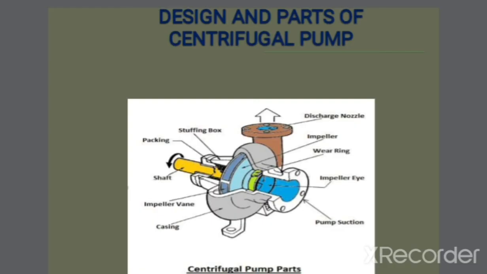If we see the design and parts of centrifugal pump, then we can see that there is a strainer along with the foot valve at the lower side of the pump, and the liquid is sucked from the suction pipe towards the impeller, which is covered by the outer coverage known as casing. And from the impeller, it then rotates and moves towards the delivery pipe and is delivered to the overhead tank. Now the impeller is connected by the shaft to the electric motor, which rotates the impeller,